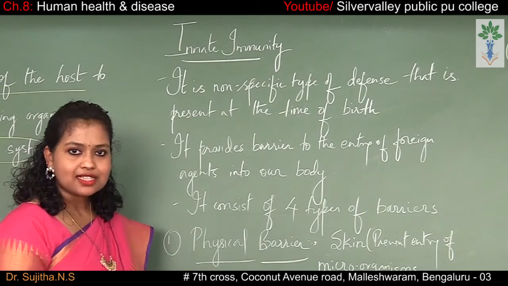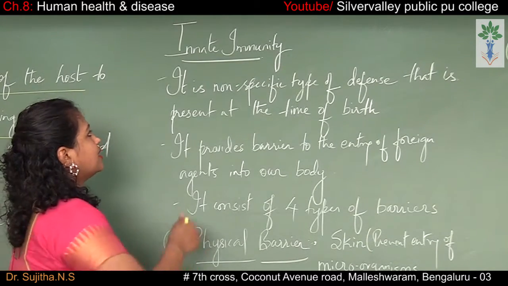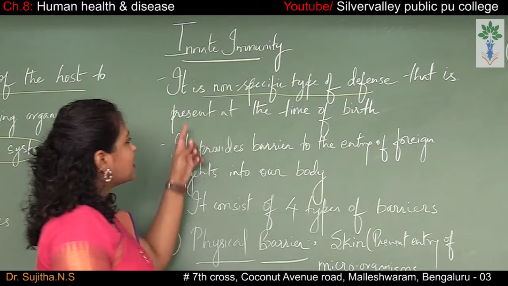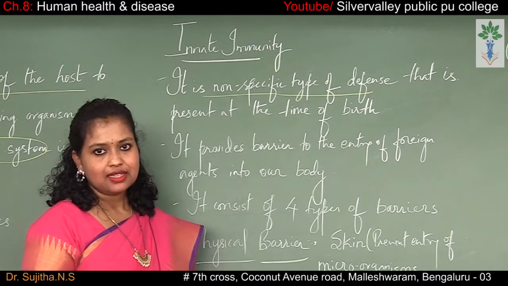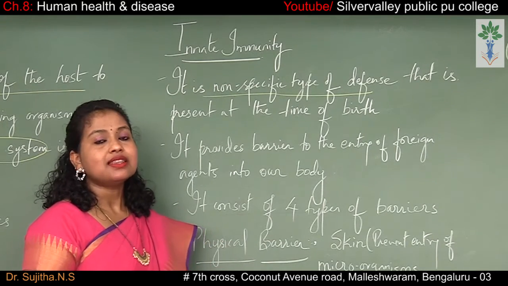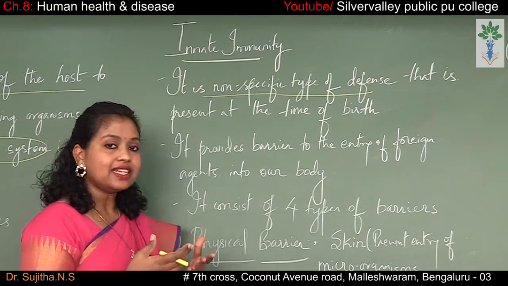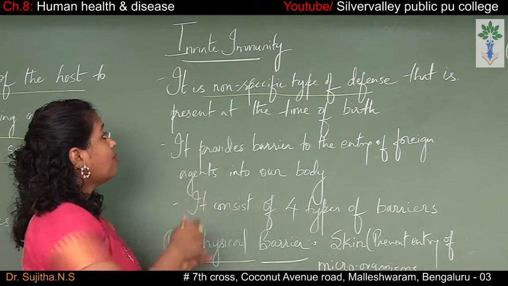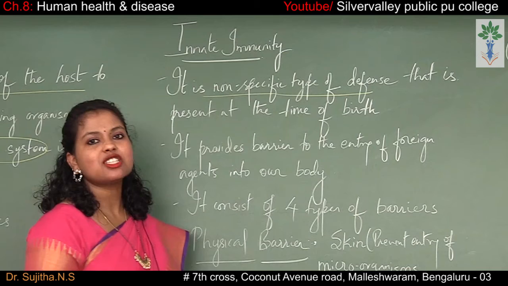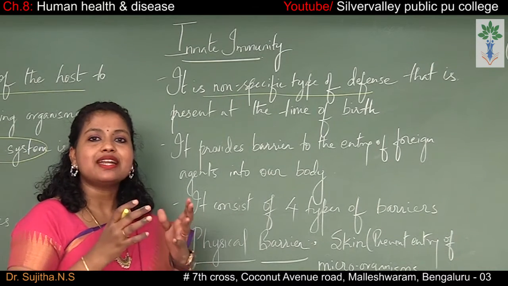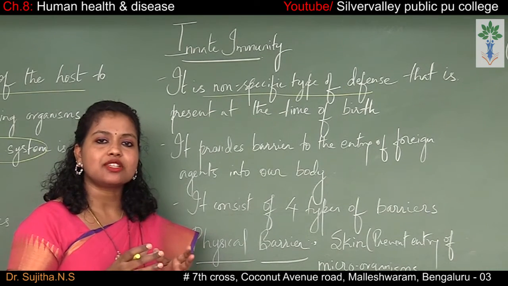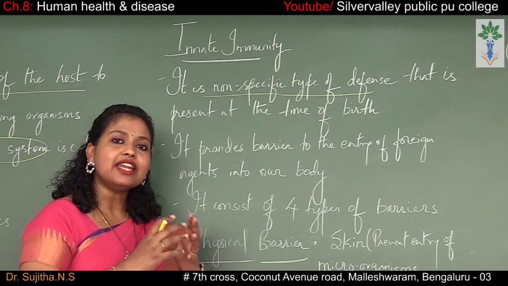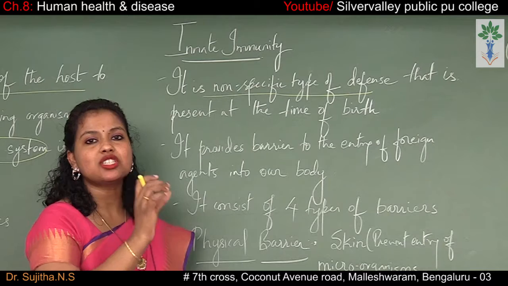So first let's understand what is innate immunity. Innate immunity is a non-specific type of defense that is present at the time of birth. So when an individual is born, this immunity is present from birth. It is inherited from the parents. So what do we mean by a non-specific type of defense? It means this defense mechanism is not specific to a particular pathogen. It provides immunity against any sort of pathogen. It is not pathogen specific.